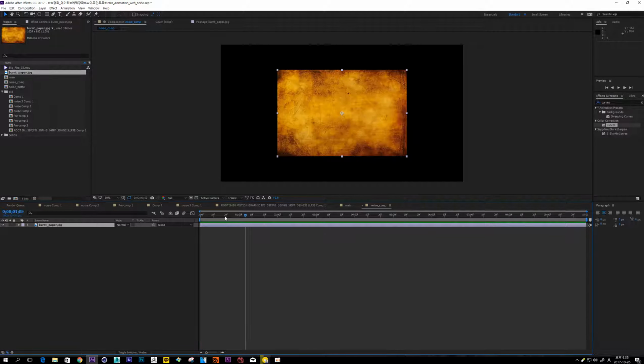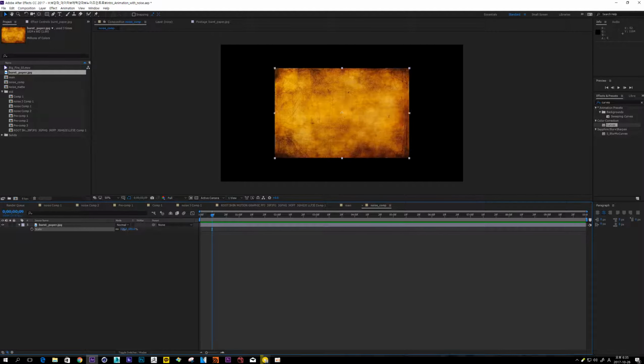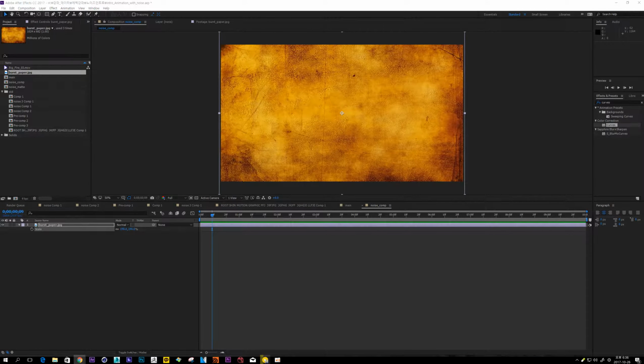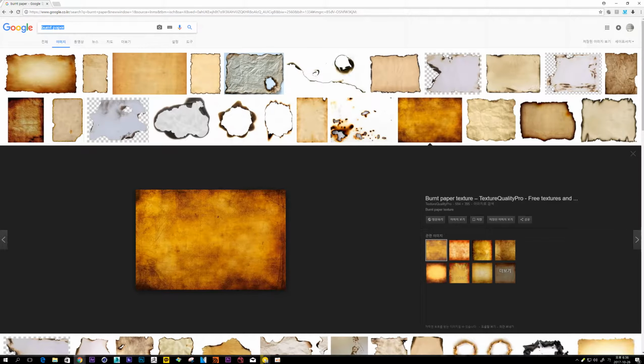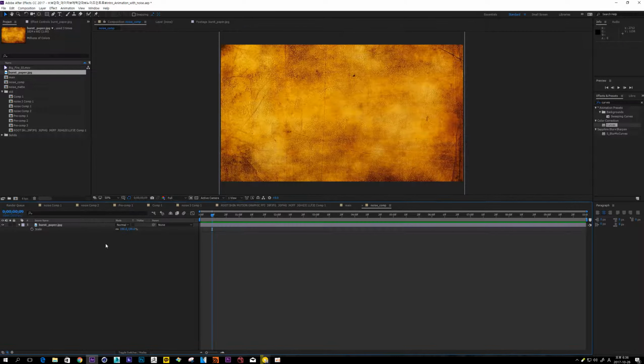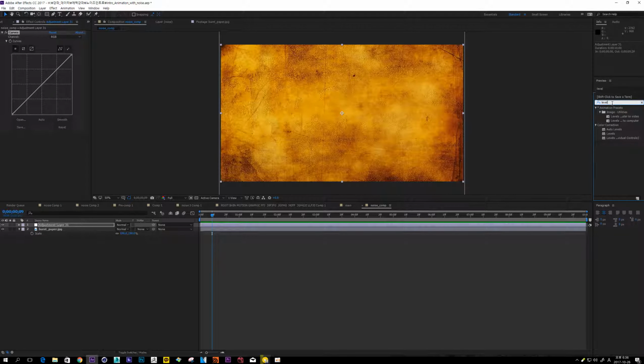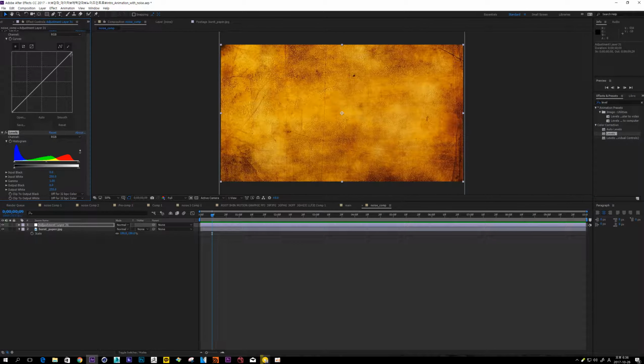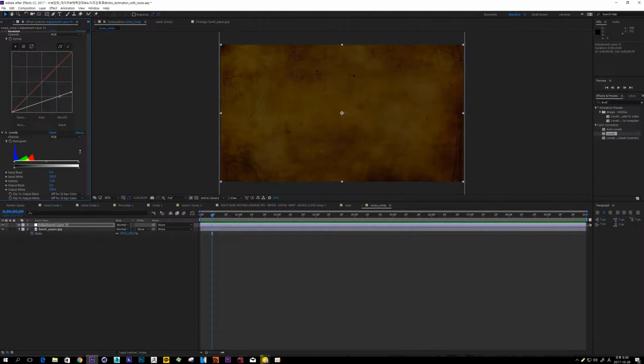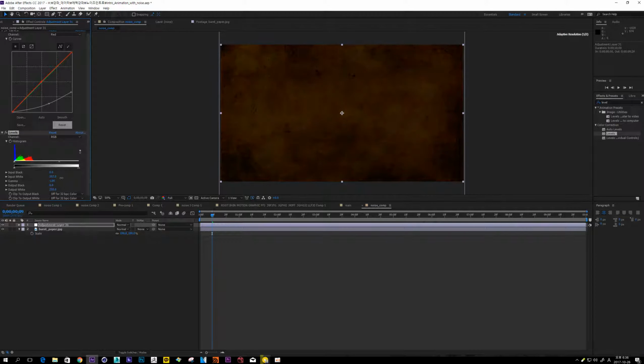I'm gonna use this burnt paper. Searched in Google, just burnt paper. This one. And I think this image is too bright, so make adjustment layer and use it curves or level. Everything's fine. Just change color to dark and let channel a little bit up. It is up to you.